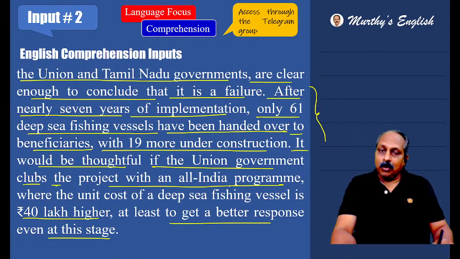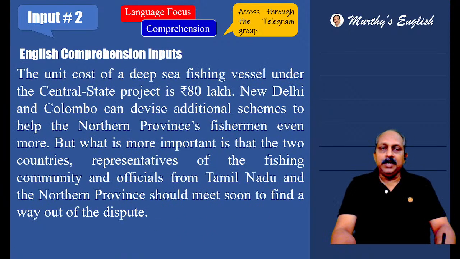Club the project with an all India program where the unit cost of a deep sea fishing vessel is 40 lakh higher, at least to get a better response even at this stage. The unit cost of a deep sea, read this part. The unit cost of a deep sea fishing vessel under the Center State project is 80 lakh. It provides an insight into the cost of the fishing vessel.